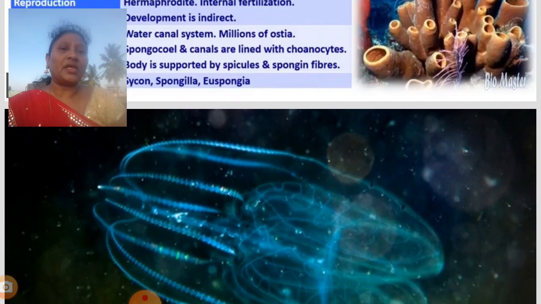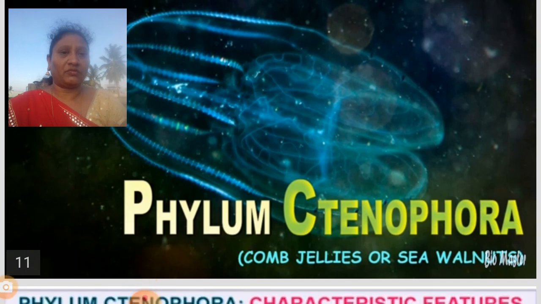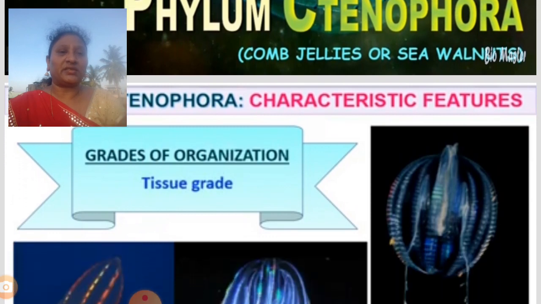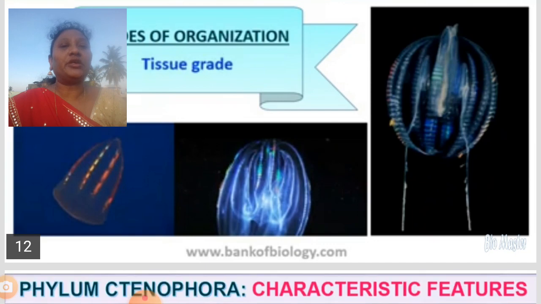After Porifera, the next phylum is Coelenterata. We can call it Coelenterata or Ctenophora. The next one is comb jellies or sea walnuts. Here you can see Ctenophora or Coelenterata. They are tissue grade. Up to now we discussed unicellular organisms like amoeba, and poriferans, which are multicellular only up to the cellular level, simple multicellular organisms. Now here you can see the tissue grade of organization. That means we can find simple tissue structures.